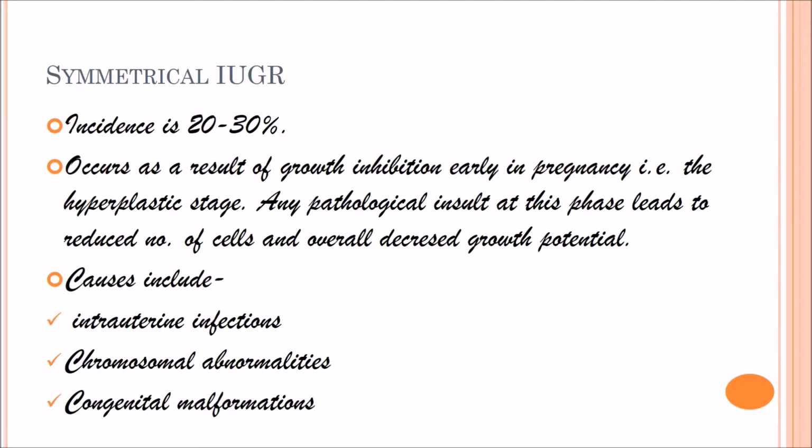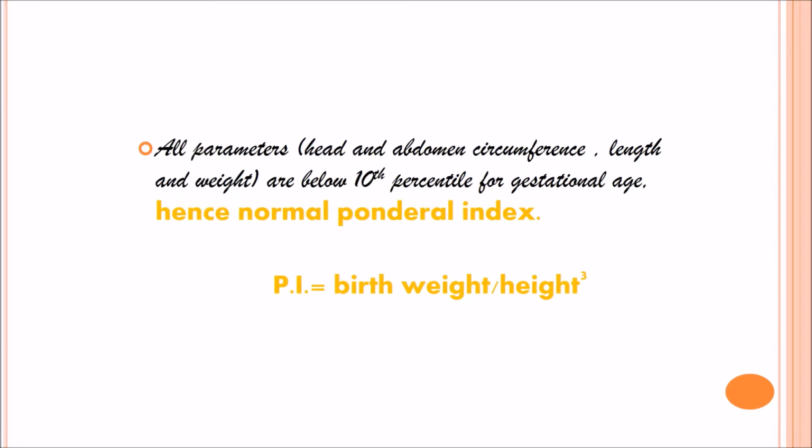Now, what is symmetrical IUGR? Incidence is 20 to 30%. It occurs as a result of growth inhibition early in the pregnancy, that is, the hyperplastic stage. Any pathological insult at this phase leads to a reduced number of cells and overall decreased growth potential. The causes of symmetrical IUGR are intrauterine infections, chromosomal abnormalities, and congenital malformations. All parameters, head and abdomen circumference, length and weight, are below the 10th percentile for the gestational age.